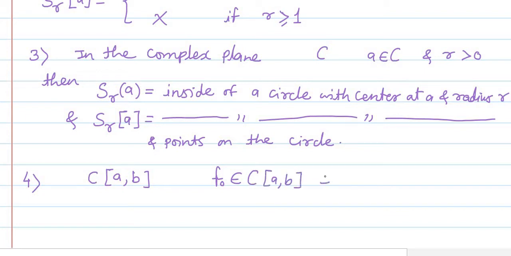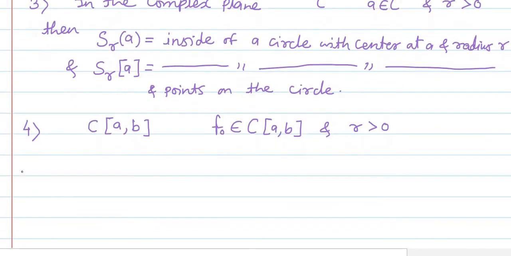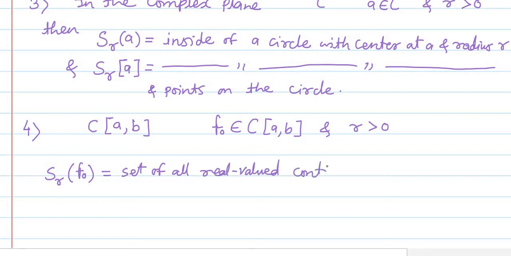And if we consider r greater than 0, a positive real number, then the open sphere with radius r and centered at f0 will be equal to the set of all real valued continuous functions defined on the closed interval a to b,